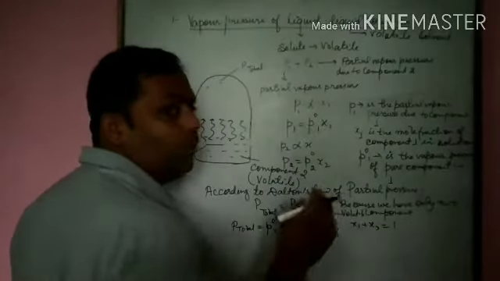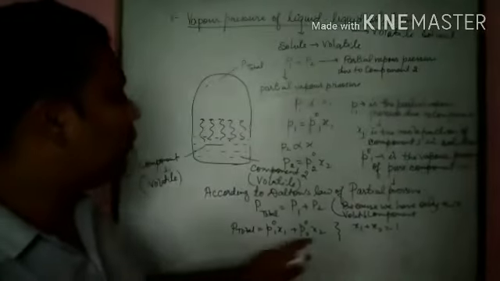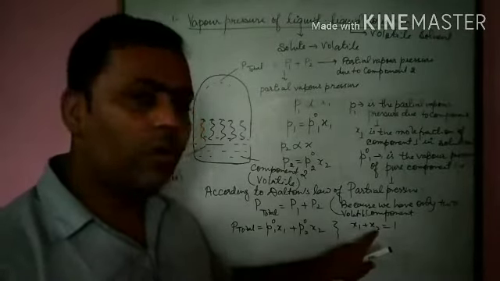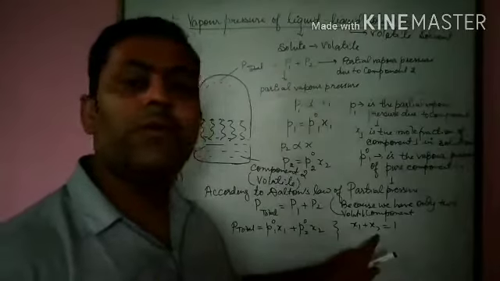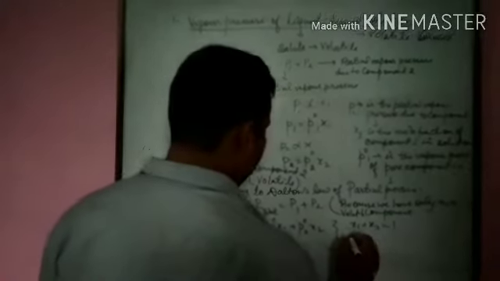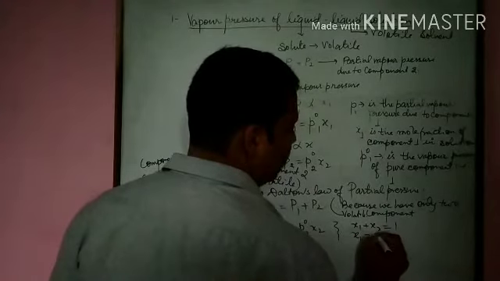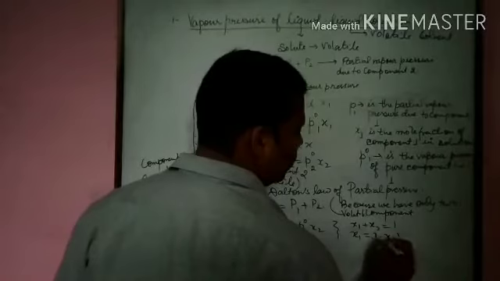It means when we have a binary solution and we add up the mole fraction of 1 and the mole fraction of 2, we get 1. If we want the value of x1, we can substitute 1 minus x2.